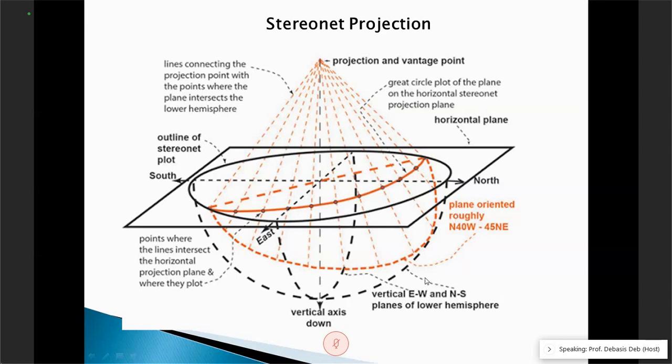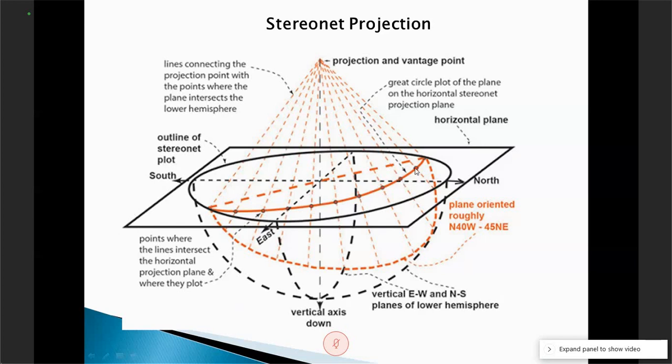If we extend the line from here to the nadir, the topmost point of that sphere, and if we connect all the points, from here I connect to the topmost point, from here I connect like this, then it is going to cut this horizontal plane right in the middle at different locations.